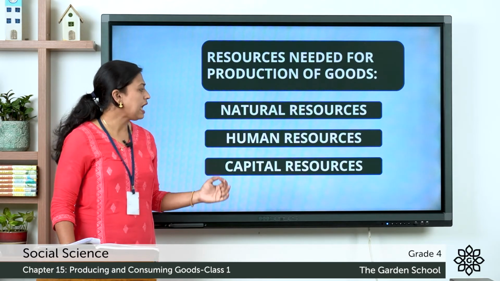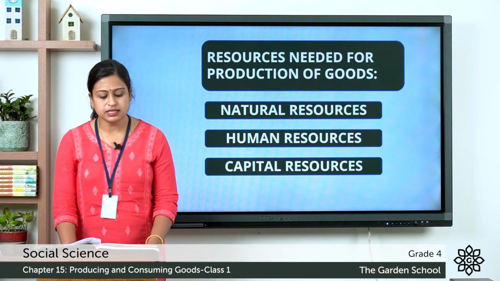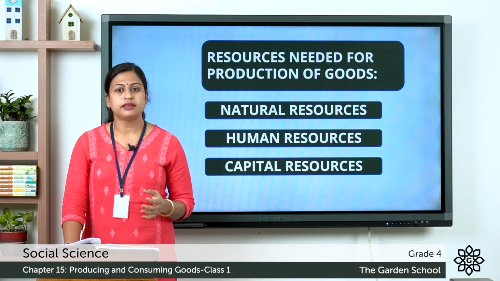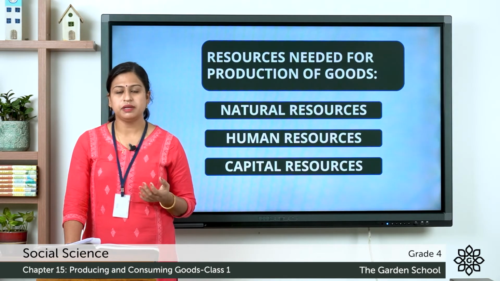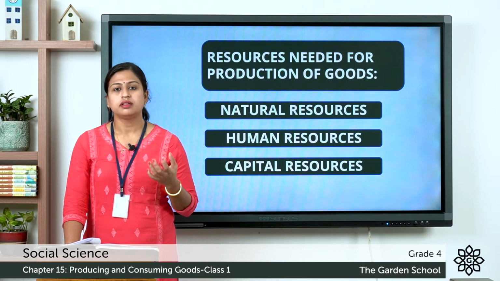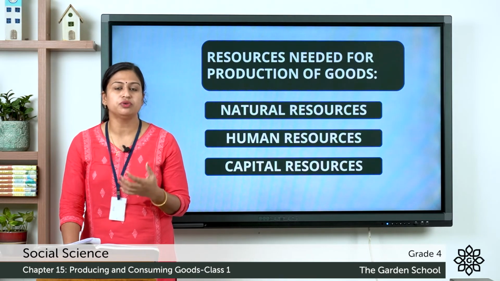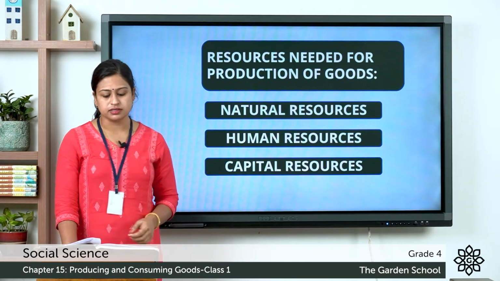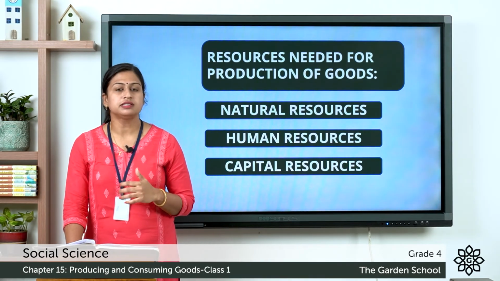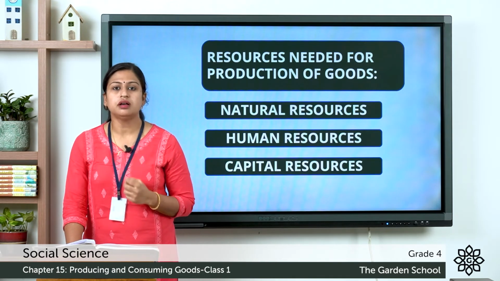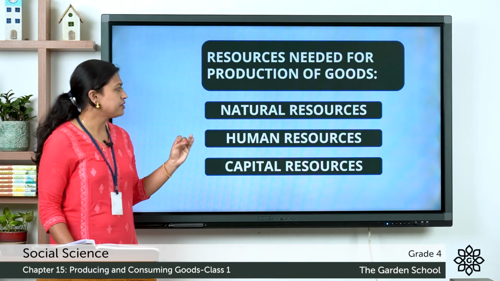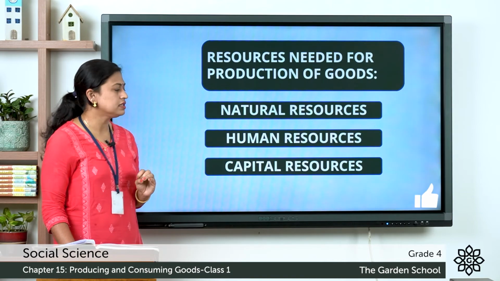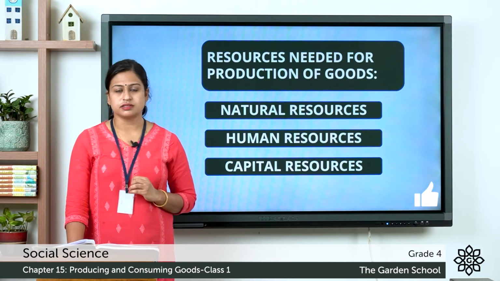Next one is capital resources. So these are the resources like tools, equipments, buildings, trucks, computers, desks, chairs, the things that we use to produce any goods, and they are known as the capital resources. So these were the resources that are needed to produce a good, and they are natural resources, human resources, and capital resources.